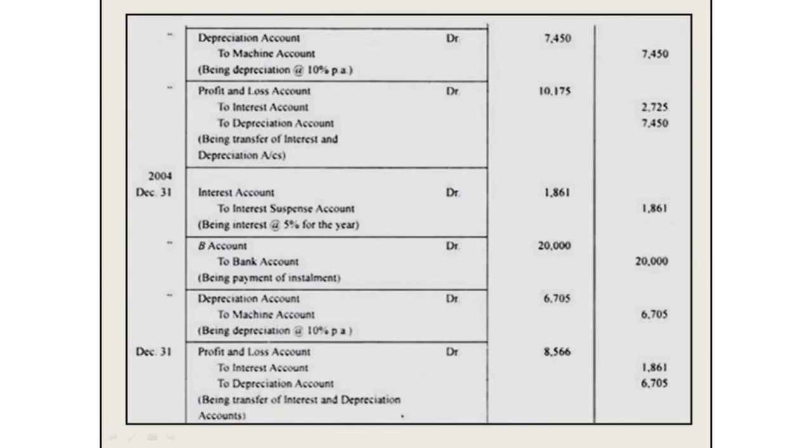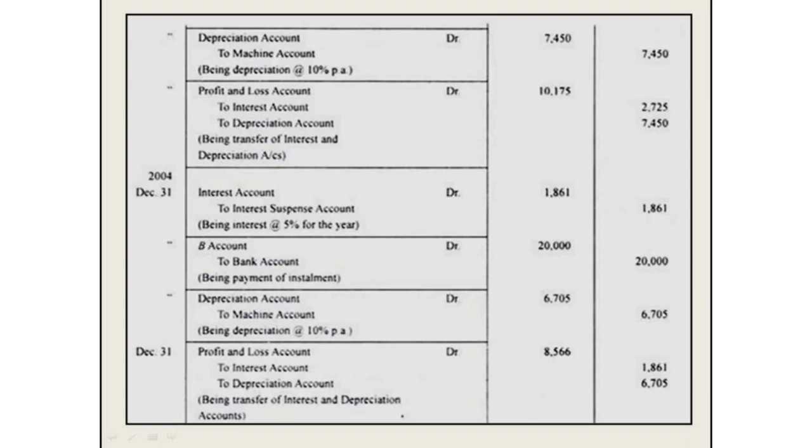Next, depreciation value. Depreciation account debit to machinery account, diminishing balance method. So first year, 10% depreciation value is 7,450. Next, transfer both interest and depreciation. So profit and loss account debit to interest account and depreciation account, 10,175. The interest amount is 2,725 and the depreciation value is 7,450, so the total is 10,175.